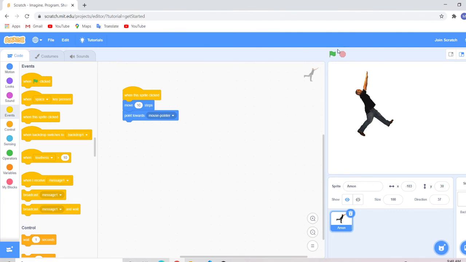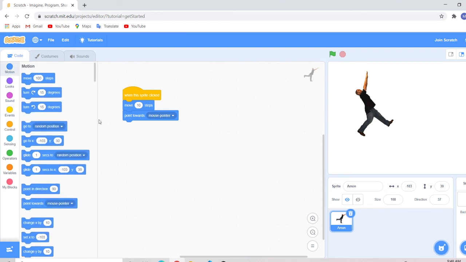So if I want him to go in the middle, because he's kind of on the side there, I'll go to the motion category again, and I'll do X and Y. Well, X and Y is like the width and height, and you put 0, 0 if you want him in the exact middle.